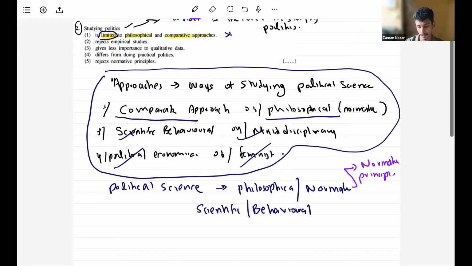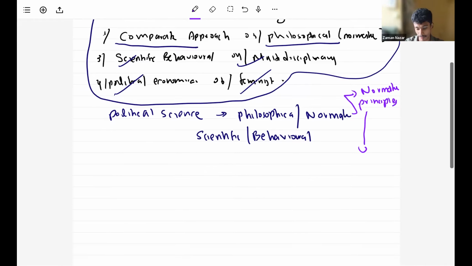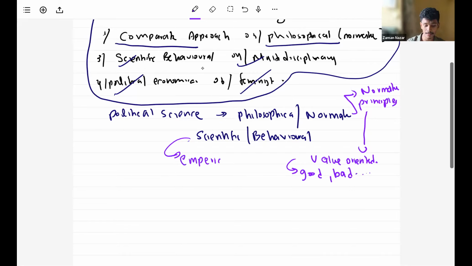Normative principles. Normative means value oriented. So what is meant by values? Good, bad, something like that. Good and bad are the values. On the other hand, we have the scientific behavioral approach, where we use empirical researches.